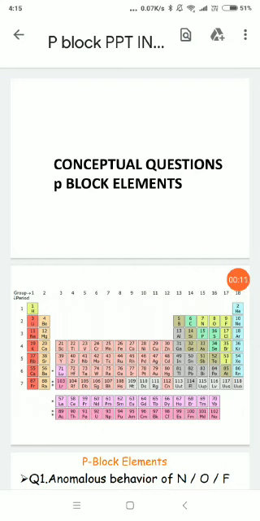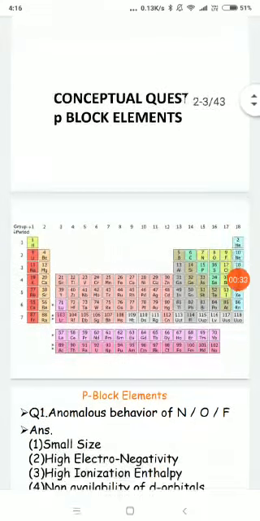So today I'll discuss some conceptual questions of p-block elements. Questions of 8 marks are usually asked from this lesson. The content of the lesson we have already done. Let's apply that knowledge to solve the basic questions of the unit.